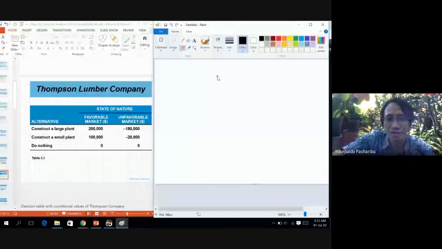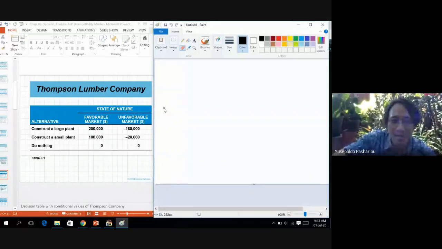In this case, if we try to create the tree, the first decision that we need to do is to find out the alternatives. The decision has three kinds of alternative. The first alternative is to construct a large plant. The second one is small, and the third one is nothing.